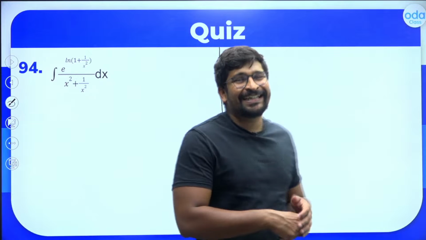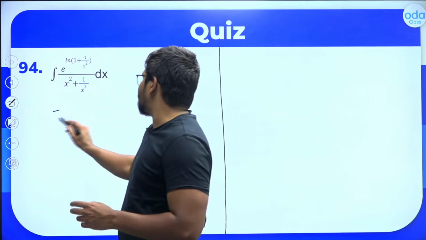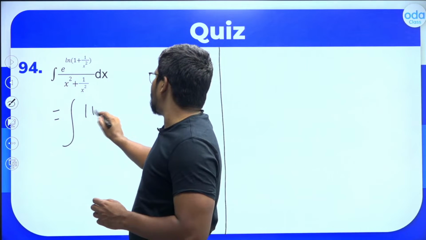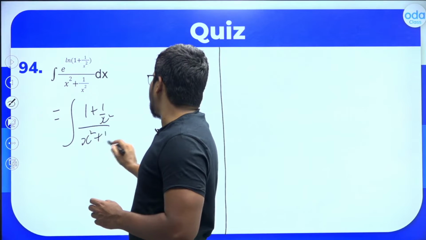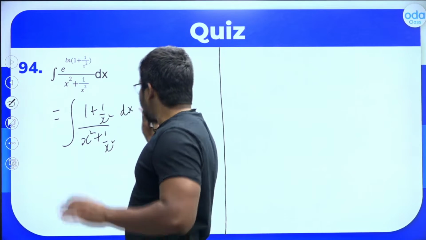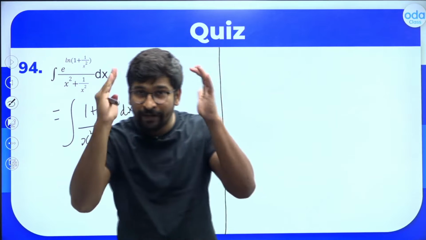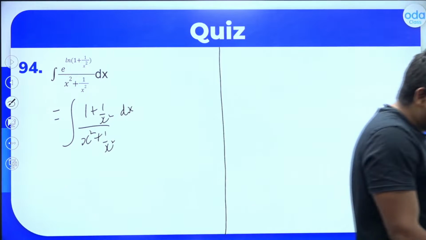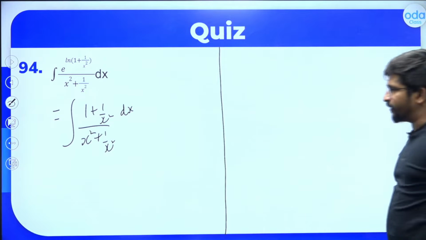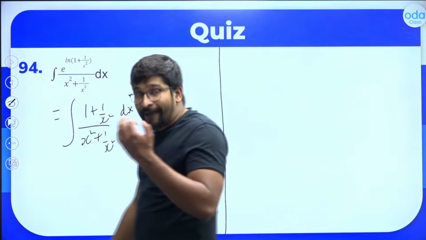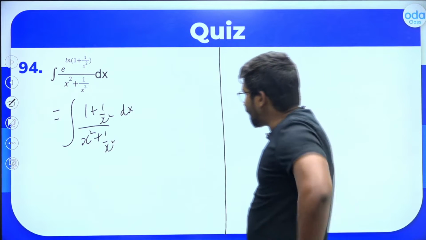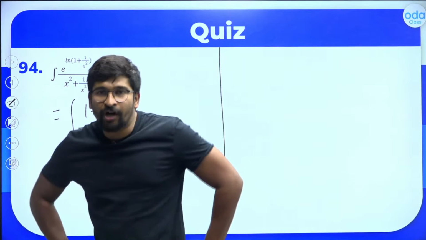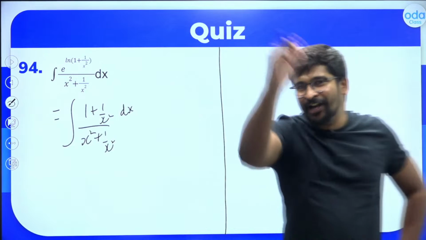All of you know that e raised to log f of x is f of x, right? So e raised to log of 1 plus 1 by x square is 1 plus 1 by x square divided by x square plus 1 by x square dx. Now observe very carefully. Are you able to find something here? Can you find a function and its derivative directly here? Keep observing. You will not find it directly here. That is the hard truth.